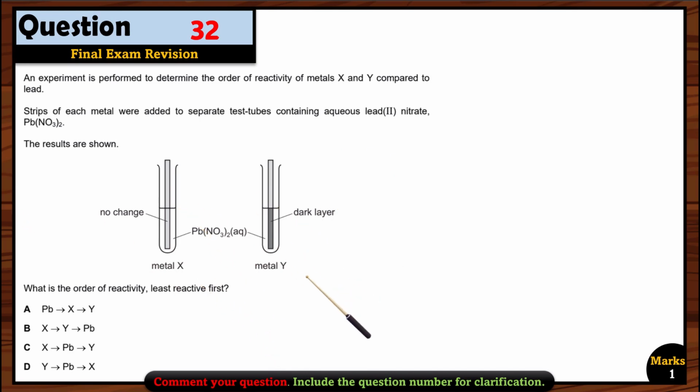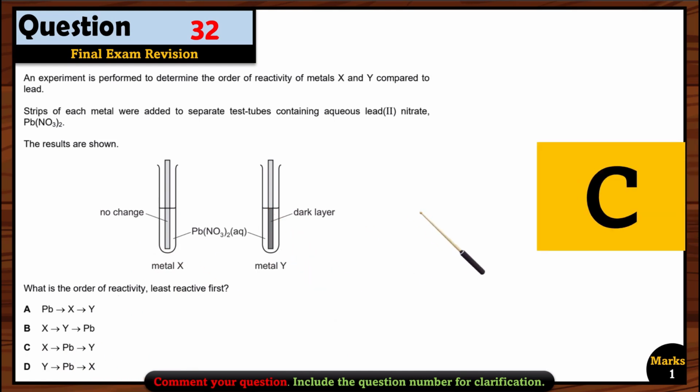So what does it mean? Which one is the most reactive one? Metal Y. Why? Because metal Y can displace lead, but X cannot displace lead from its solution. So Y is more reactive, then we have lead, and then we have X. But they are asking about the least reactive one first. Which one is the least reactive? Of course, X. First X is the least reactive, then we have lead, and then we have Y. So option C is the right option here.